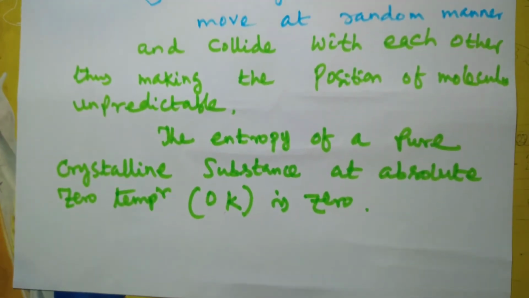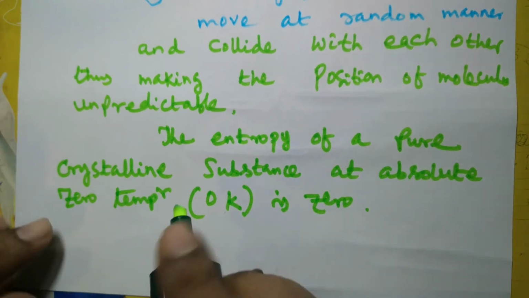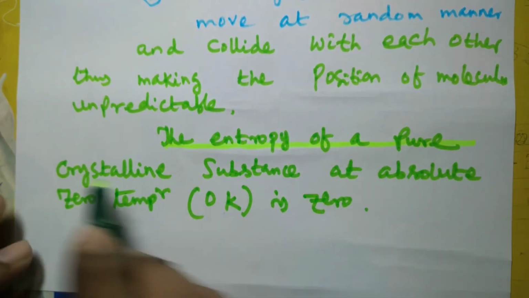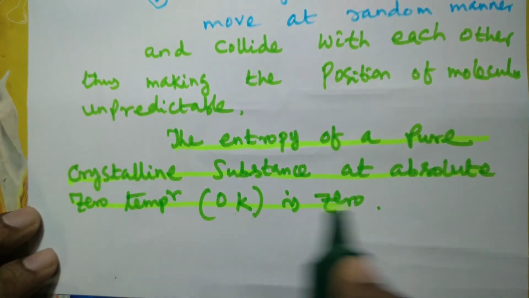This statement is the third law of thermodynamics.